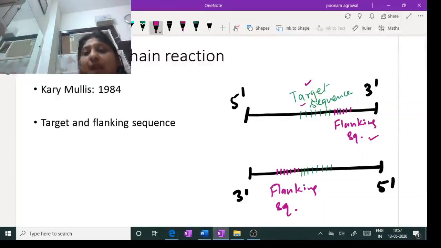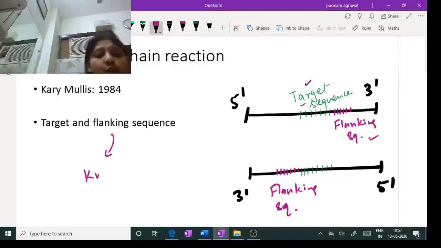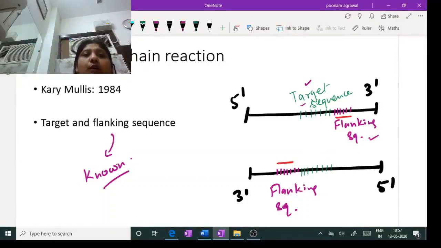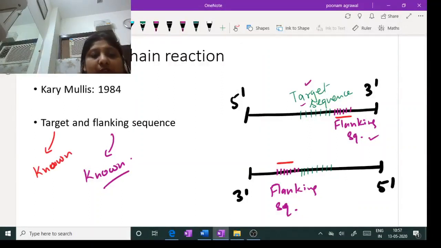So for making the primer, the flanking sequence should be a known sequence against which the primer is designed. So you have one primer against this flanking region and another primer against this flanking region. So we use a pair of primers for doing the PCR technique. The target sequence, whether it is known or unknown, doesn't matter. If you do not know the sequence of the target region, PCR can still amplify that sequence of the DNA, right? So what is important is that the flanking sequence should be known because we need to prepare the primer in this technique.